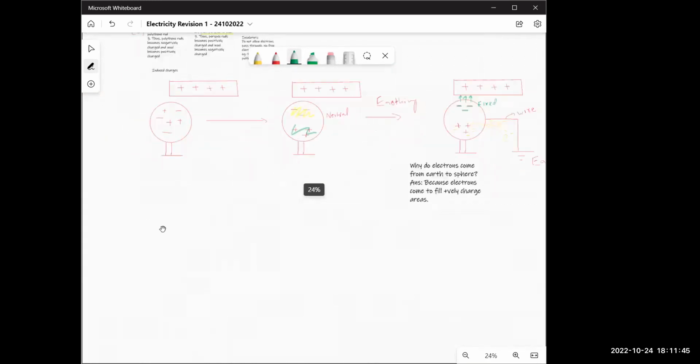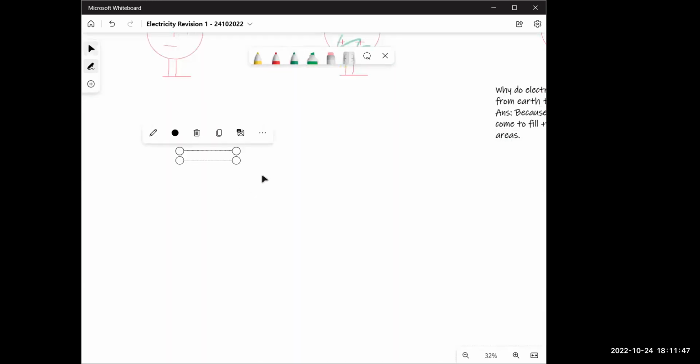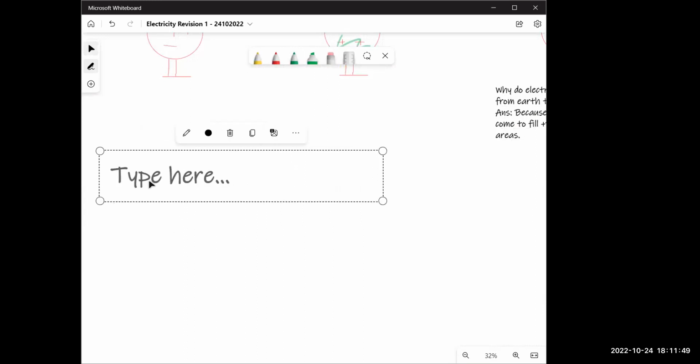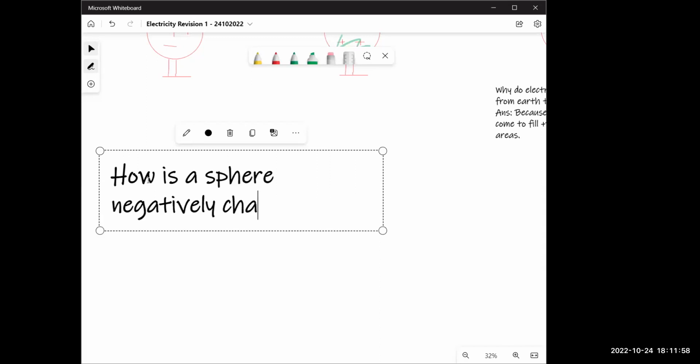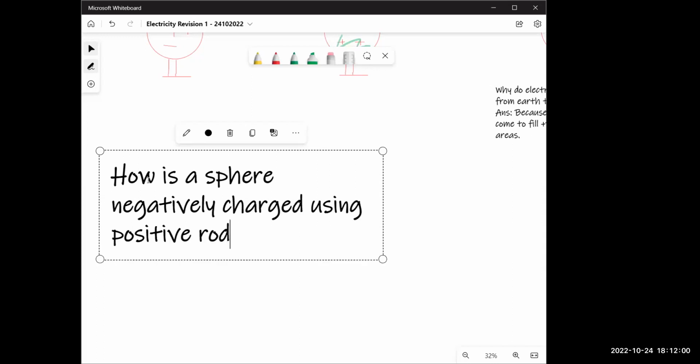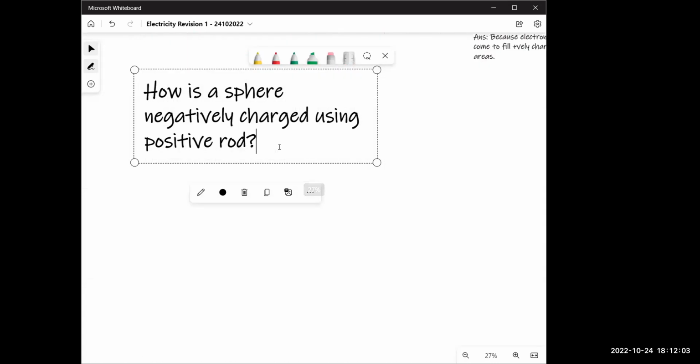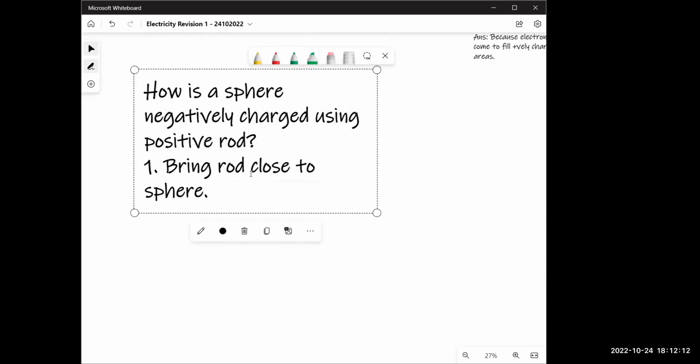All right. Now, if I write this as the steps, how is a sphere negatively charged using a positive rod? This is a 5-mark question in the exam. Write the answer. First thing is bring rod close to sphere. Bring positive rod close to neutral sphere.